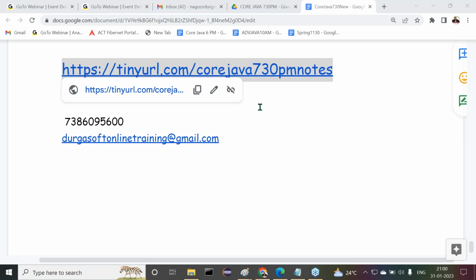Sai Saranya, nothing else. Whatever link I gave there, just try to click on that link. If you select that link, whatever link I gave there, it will automatically come in the bottom bar.